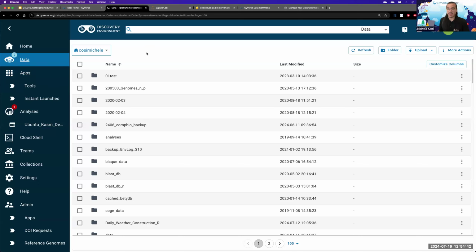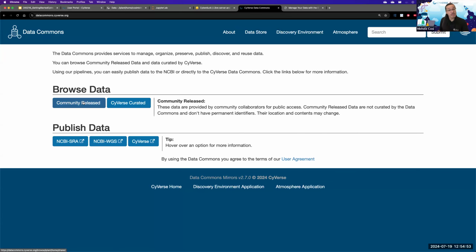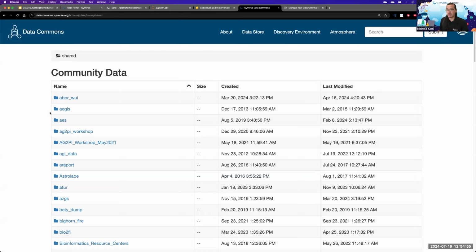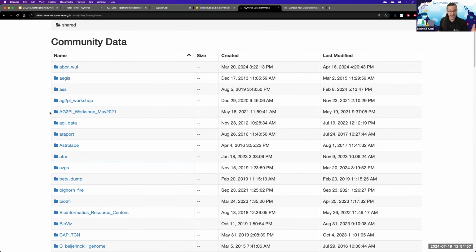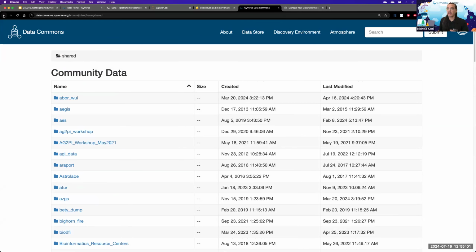There is another couple of things that I want to show you. And the first is datacommons.cyverse.org, and this is where people can access the community release folders I was showing you earlier. These are the folders that everyone else on the internet can see. So make sure that the data that you do upload in the community folder is adherent to licenses and specific permissions.